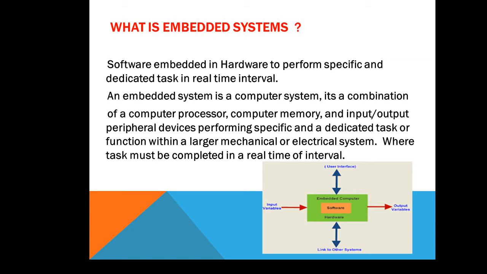Unless and until you have knowledge of embedded systems, you can't give justification to the real-time operating system. So if I have to define the embedded system, I can say software embedded in a hardware to perform some specific and dedicated task in a real-time interval. It is difficult to understand or remember, so we can break the statement into three parts. First is what? Software embedded in a hardware. Second is what? To perform a specific and dedicated task. And third is what? Very essential, that is in a real-time interval.